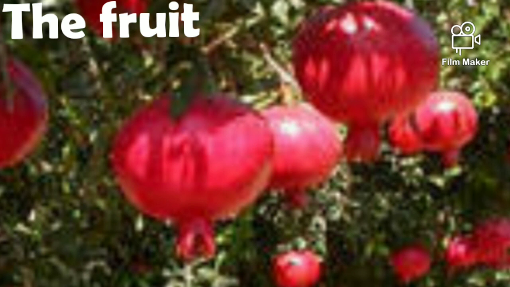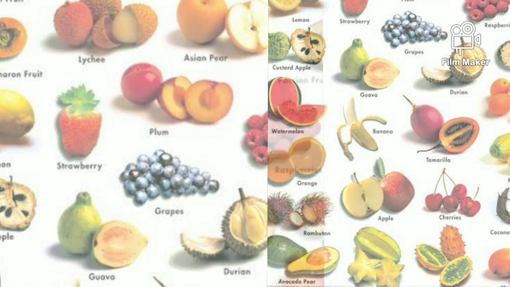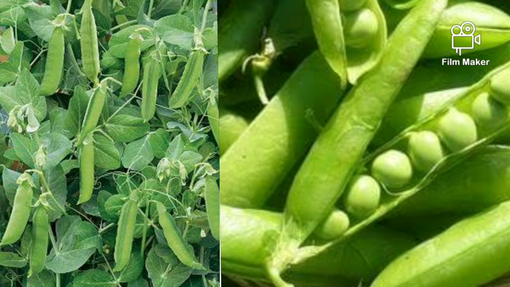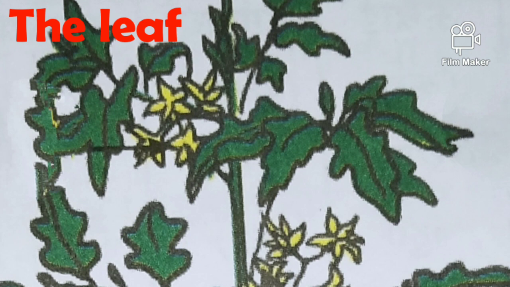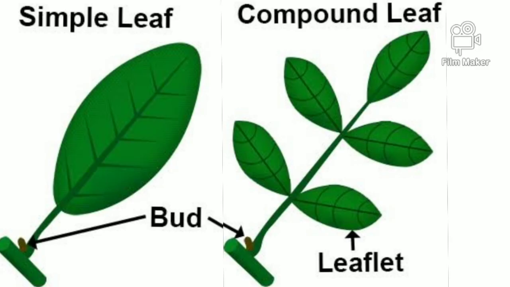The fruit. Fruits have different shapes. Fruits contain one or more seeds. The pods of beans and peas are actually fruits. The leaf. The leaf is flat. It plays an important role in the production of food. Leaves are mainly of two types: simple and compound leaves.